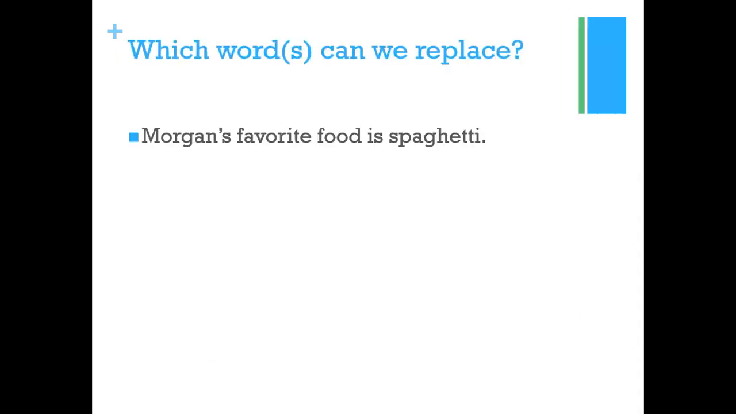Okay, ji, which words can we replace? Morgan's favorite food is spaghetti. Which word are we going to replace in this sentence? The possessive noun, right? Because हमने possessive pronoun लगाना है. So Morgan's is the possessive noun, right?